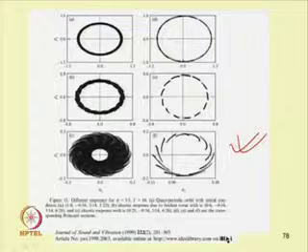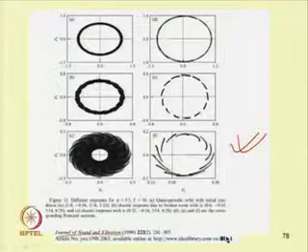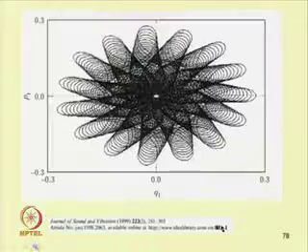Initially we have a torus, by changing the system parameter this torus breaks down, and finally, in this Poincare section, one can see a closed loop. These loops slowly break and finally it becomes chaotic. This work was published in Journal of Sound and Vibration, and this is a torus breakdown route to chaos.